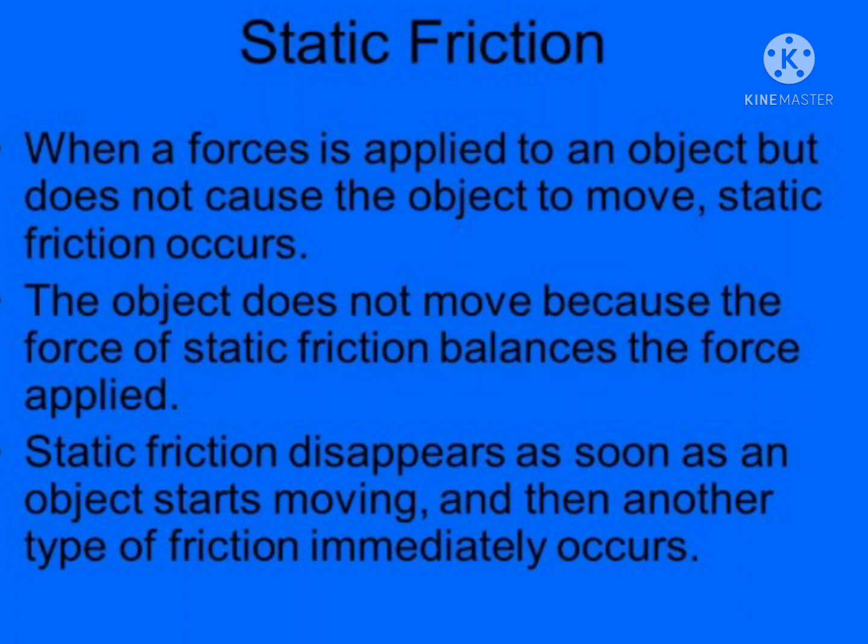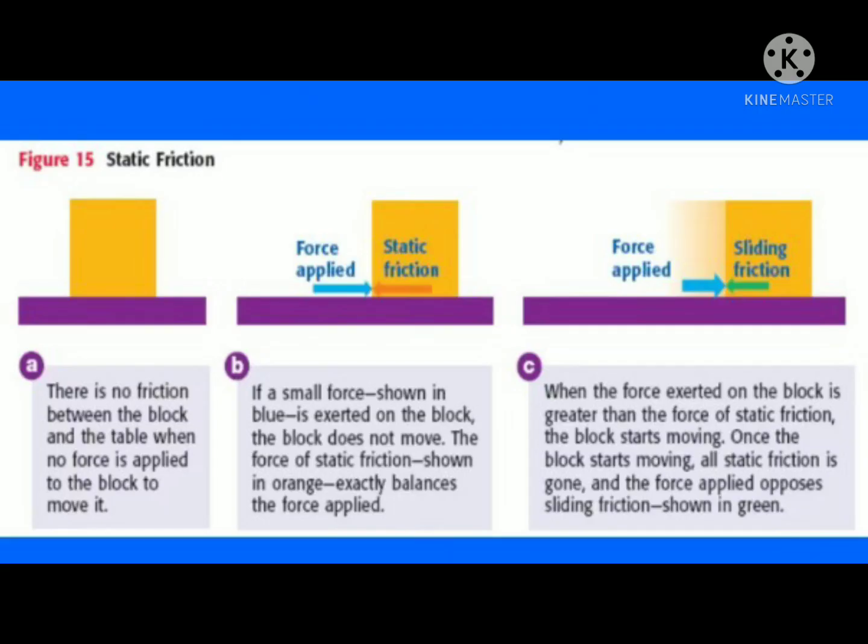To understand static friction, in picture A, there is no friction between the block and the table when no force is applied to the block to move it. In B, a small force shown in blue is exerted on the block. The block does not move.